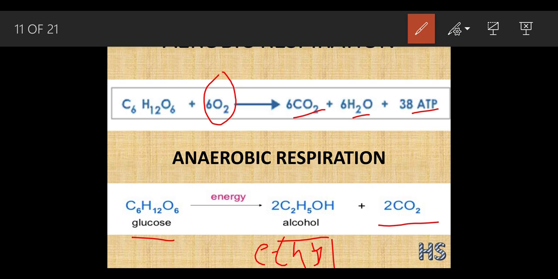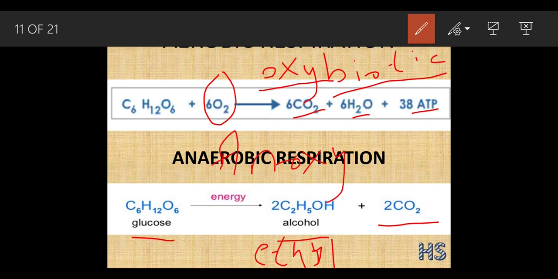The above reaction is also called oxybiotic. Why is it called oxybiotic? Because it takes place in the presence of oxygen. And this reaction is called anoxybiotic. Anoxy, because the word an, as I already made you understand, means without, and oxy means oxygen. This takes place in the absence of oxygen, so that is why it is also called the anoxybiotic process.